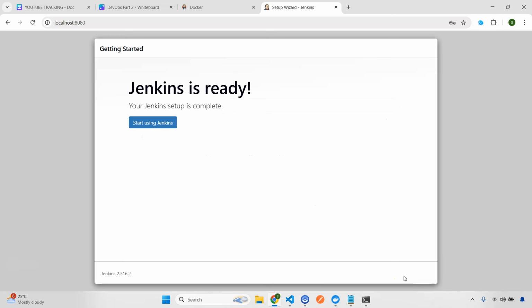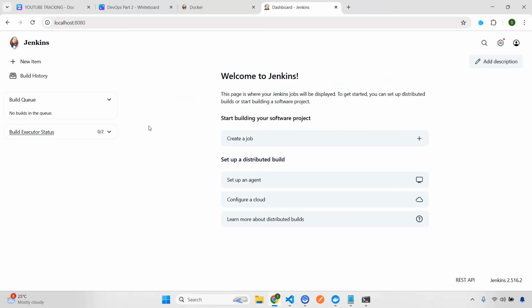Now what will happen? This is ready, and let's start using Jenkins, and you'll be landing on the main dashboard page. Now here, this is the main dashboard. Alright, now a lot of things will happen here, but you need to understand each and everything that is happening. First of all, we'll focus on a couple of things. In the next part, when we go into intermediate and advanced concepts, we'll be learning a lot of other things. But let me give you some of the very basic overview.